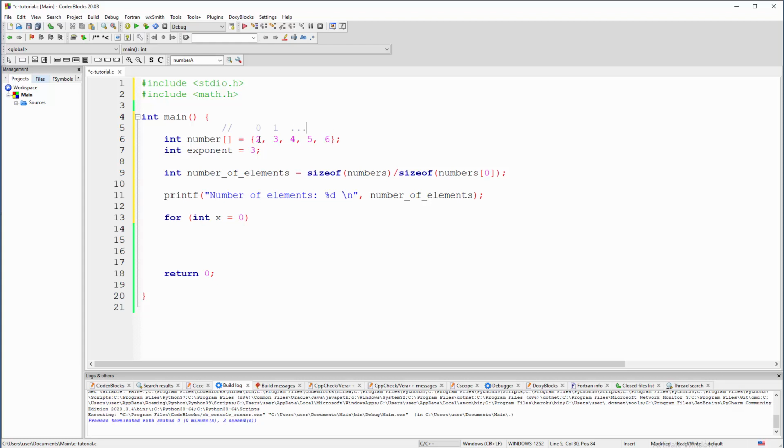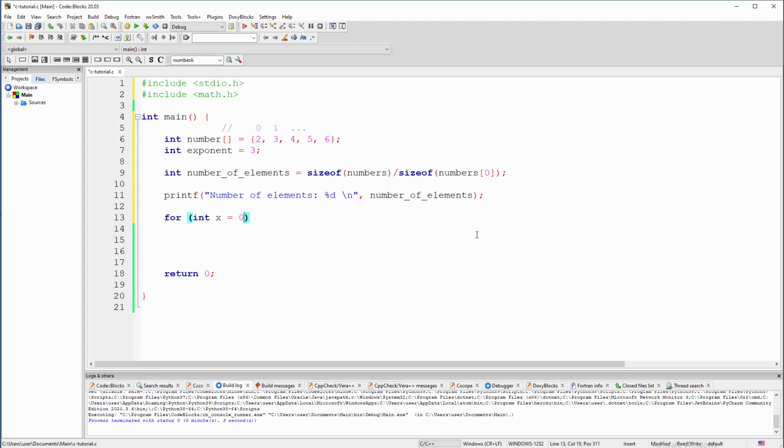So you can get all of them through indexes, but the important thing is that in C, in C++, and many other languages, we are not counting from 1, we are counting from index 0. So this is why we have x equals 0 here, because we don't want to skip the start of the array. We don't want to skip anything.